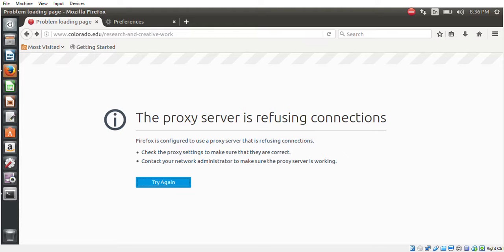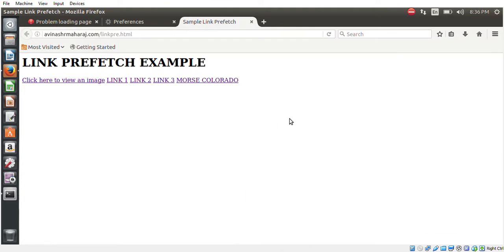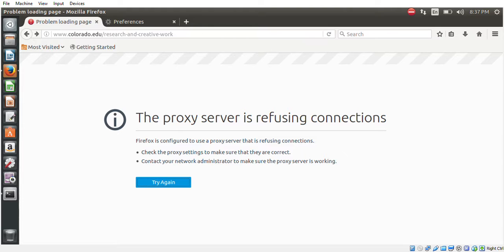So now I'll switch on the internet connection. This page I have created for fetching these links. I have just clicked this page. I'm not going to click any of those links, so I'm not going to cache them. I have only cached this particular page and all the links in the page. So now I'll close this page and turn off the internet.